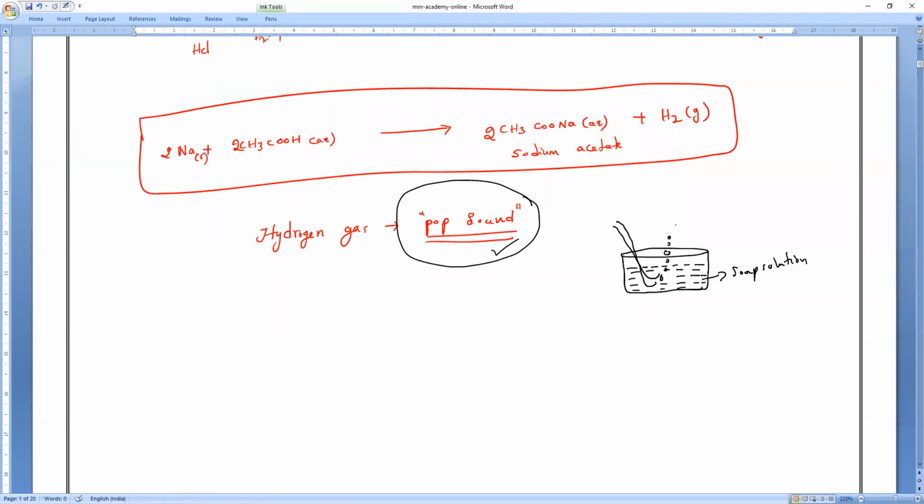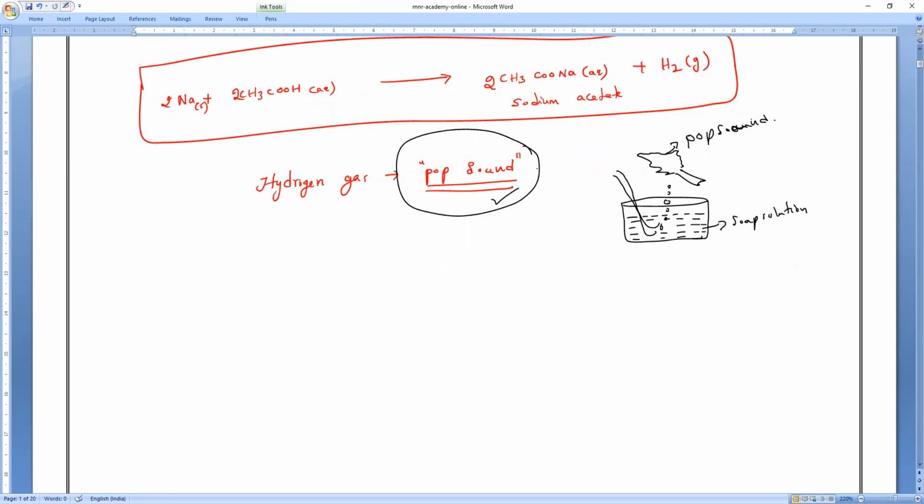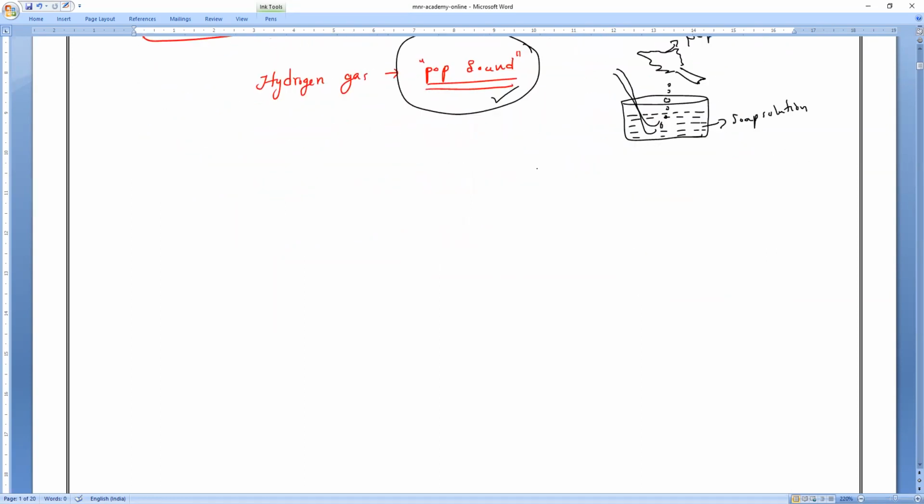So there, if I bring the burning candle, then it will burn with what sound? It will burn with the pop sound. So that is what you have to remember. This is what we studied in the last class. Now, in today's class, we are going to study the third property of metals, that is acids.